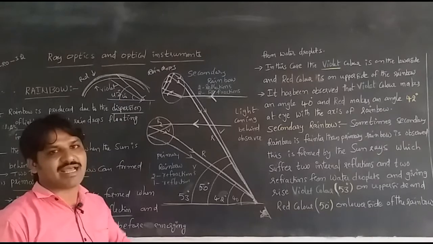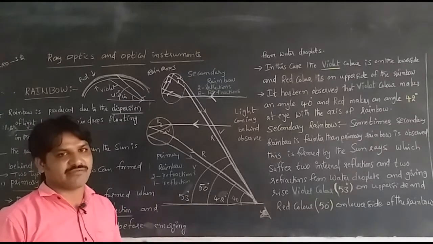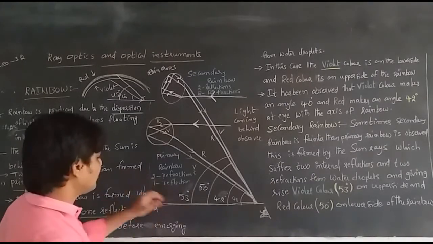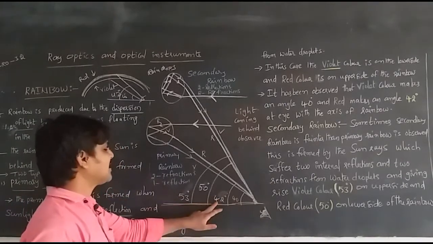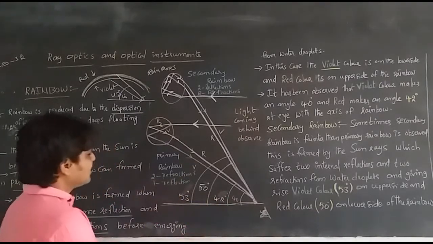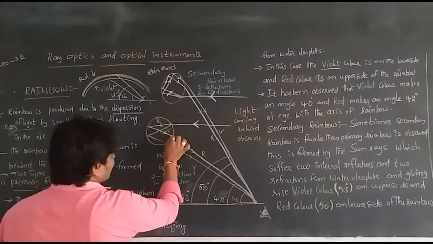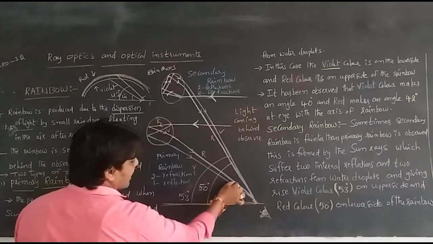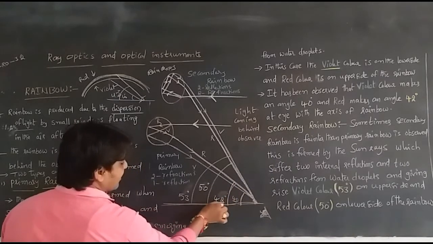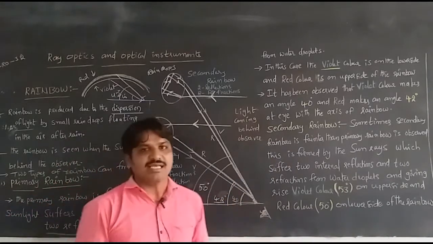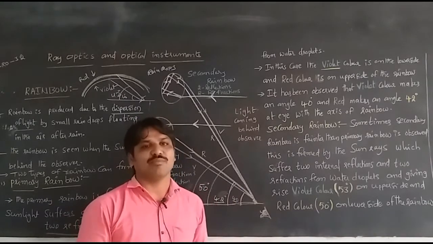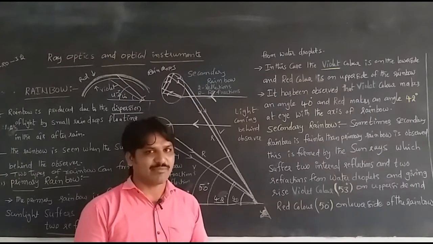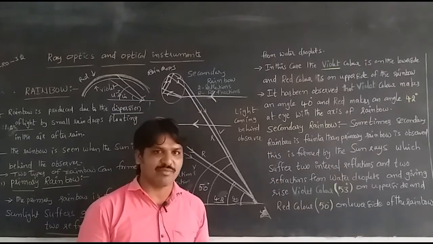The violet color makes an angle of 40 degrees with the eye axis, and the red color makes an angle of 42 degrees. This is the primary rainbow diagram. If we come to the secondary rainbow, it is sometimes fainter than the primary rainbow, so the primary rainbow is the one that can be observed.